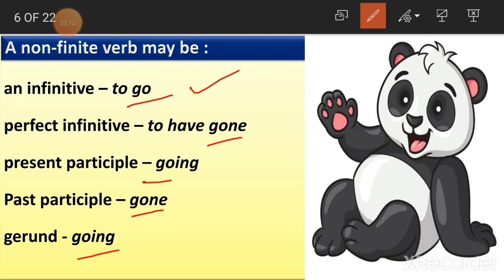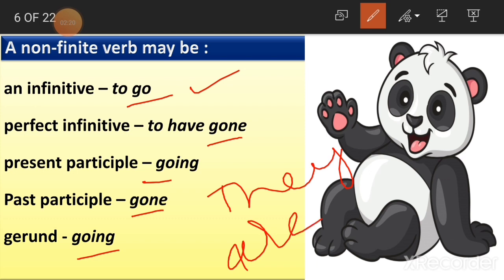Going is here again. They are going to the park. I am going to the park. Here, when you say they are, I am, this am and are are changing, in the sense the helping verbs are changing here. But here, this going verb remains the same. Understood, children? Yes, this main verb remains the same here. See, they are going. I am going. She is going.